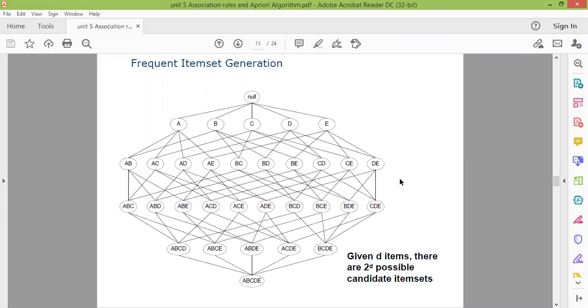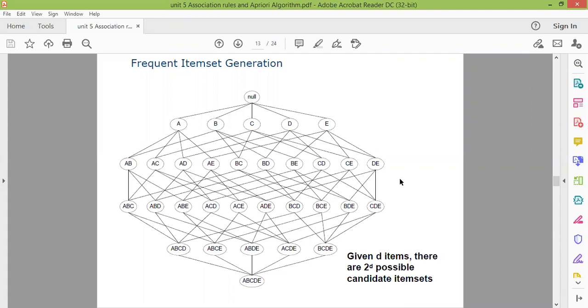By the combination of these items, we generate 2-item sets like AB, AC, AD, AE, then BC, BD, BE, CD. We are not generating the item set BA, because if AB is there, BA is very similar. So this is the combination of 2-item sets. Then from 2 we generate 3-item sets, then 4-item sets, and finally the 5-item set ABCDE.